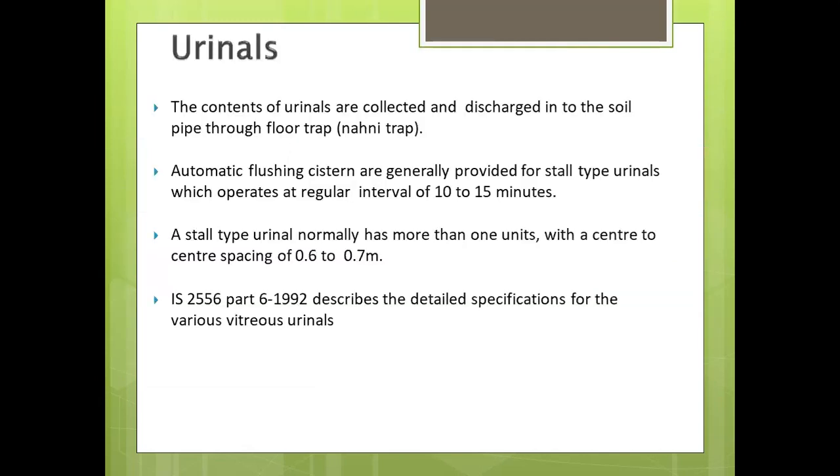The contents of the urinals are collected and discharged into the soil pipe through the floor trap, which is the knee. Automatic flushing systems are generally provided for stall type urinals, which operate at regular intervals of 10 to 15 minutes. A stall type urinal normally has more than one unit with a center to center spacing of 0.6 to 0.7 meter.